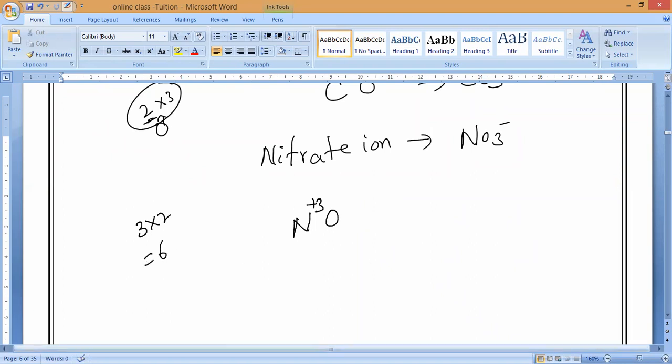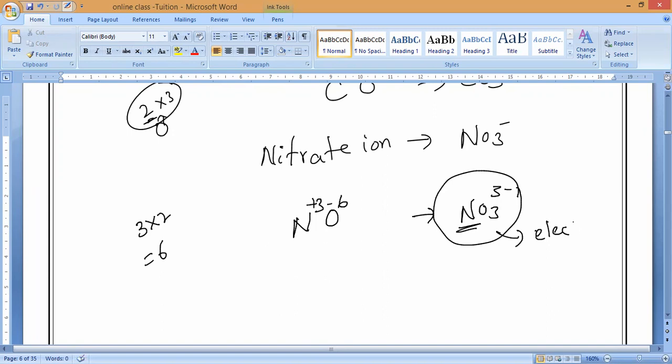So now you have to remember very carefully: nitrate here is forming by sharing. So if you observe here, 6, actually it should come as NO3 3 minus. Yes or no? But here each bond is forming by sharing only 1 electron each, because it is not donating electrons.